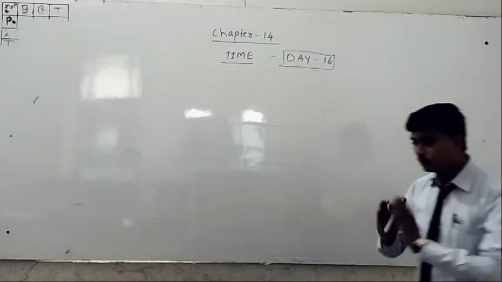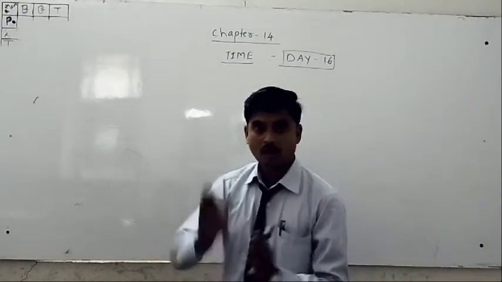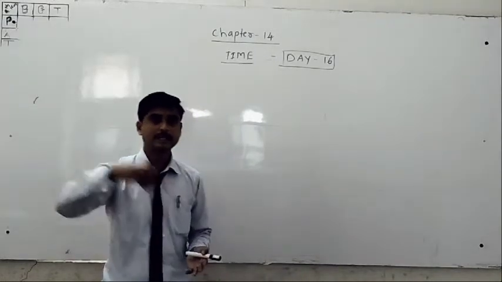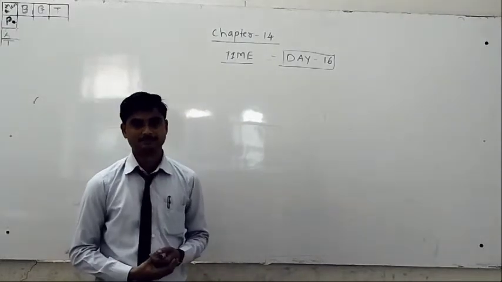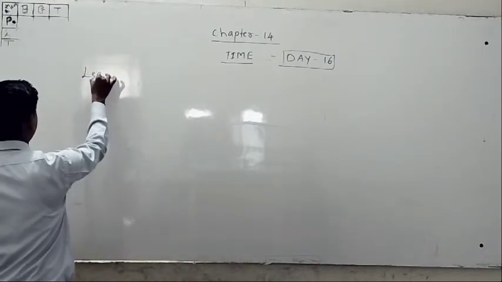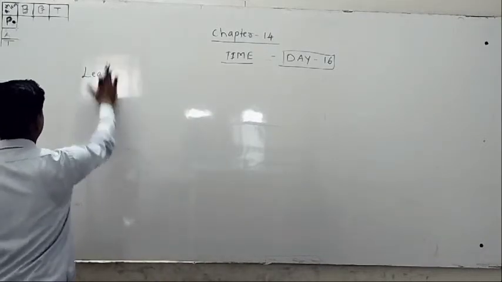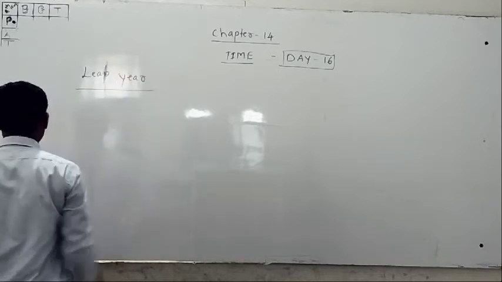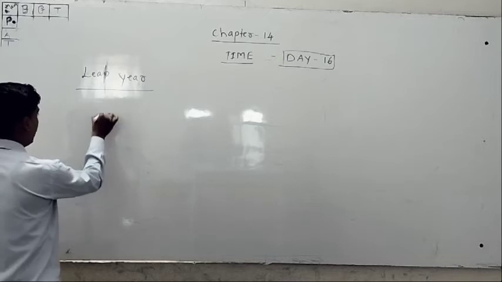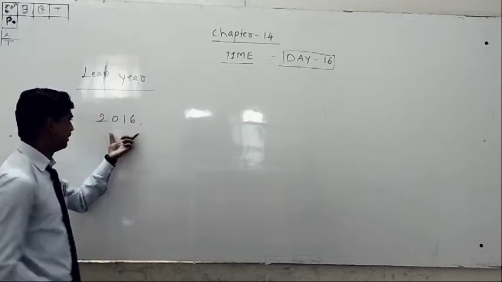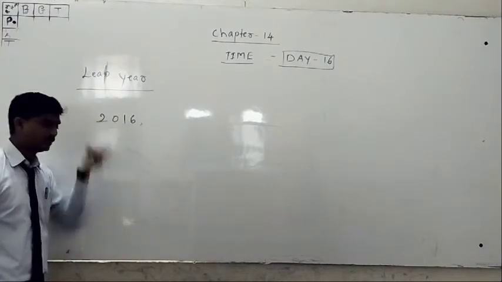Then how to calculate? This is a leap year, this is not a leap year. First of all, you should write here leap. Okay, this is 2016.